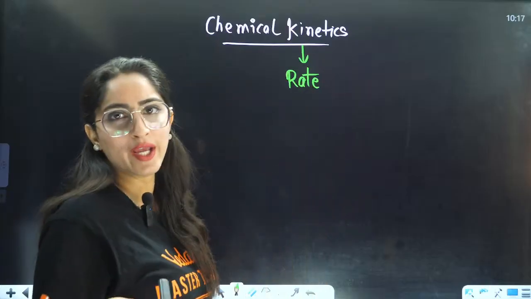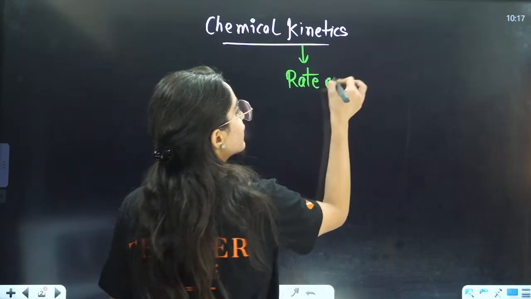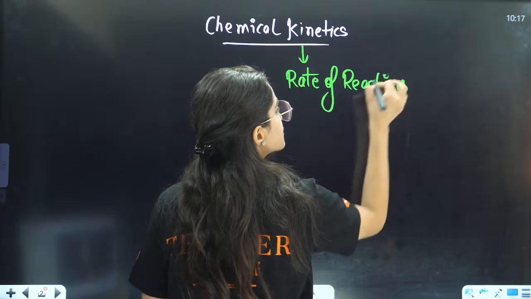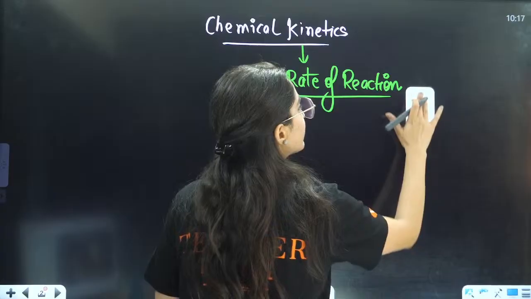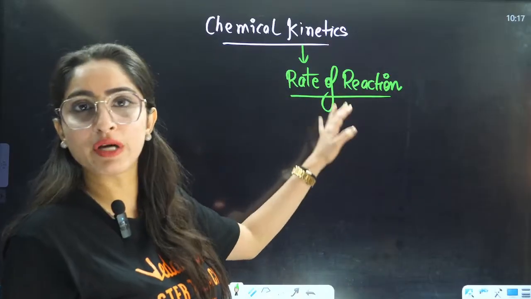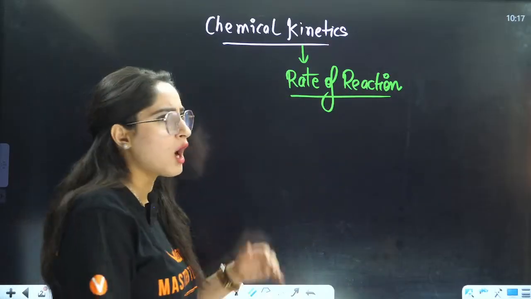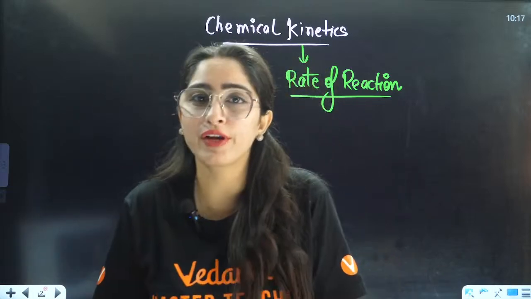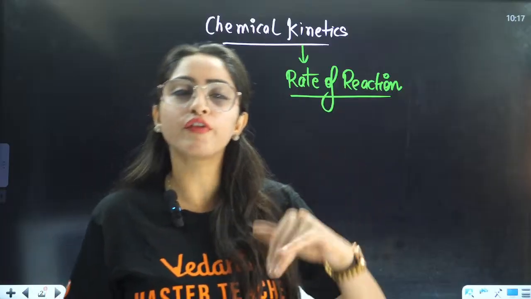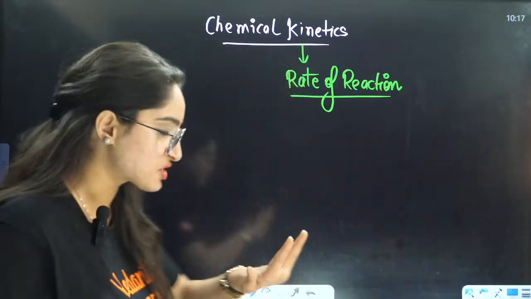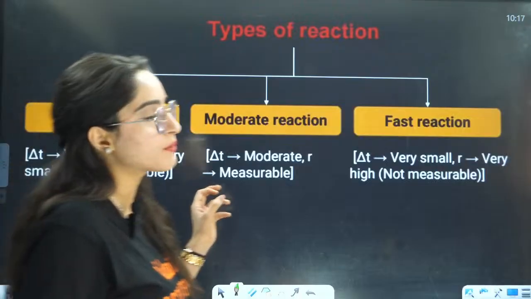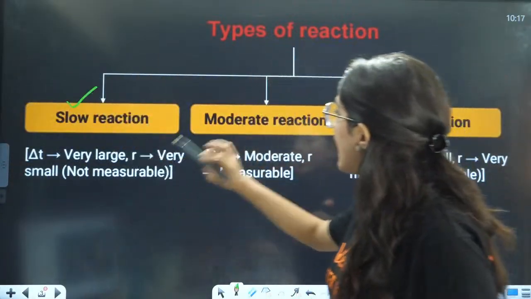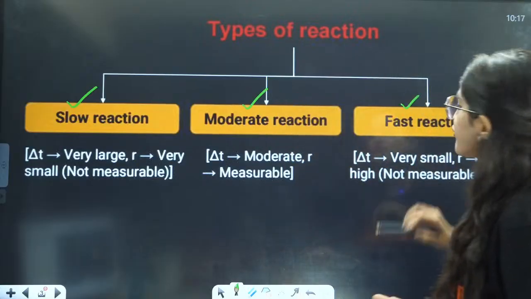And in chemistry, we have reactions, so that is why we are going to study the rate of reactions. What is the rate of the reaction that we are going to study in detail? For that, firstly, we need to understand the rate of what kind of reactions we need to study. If you divide the types of reactions into 3 parts, there are basically 3 kinds of reactions. One is very slow, another is moderate, then there is the fast reaction.